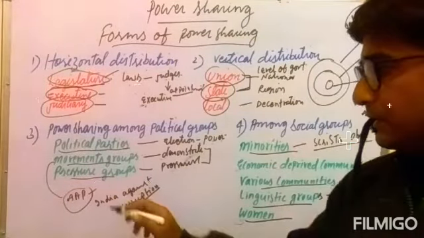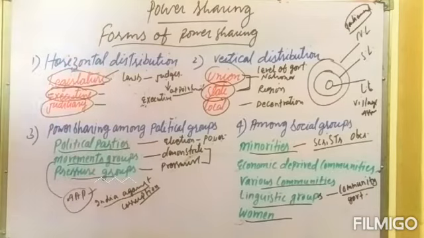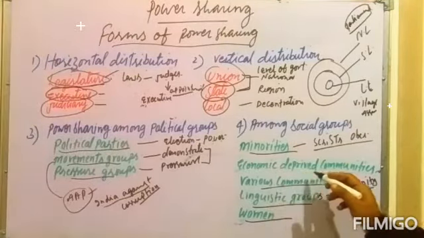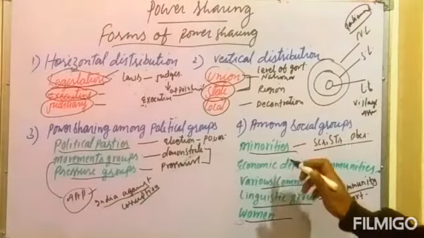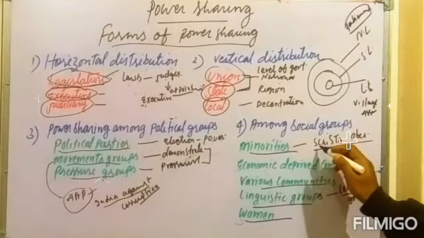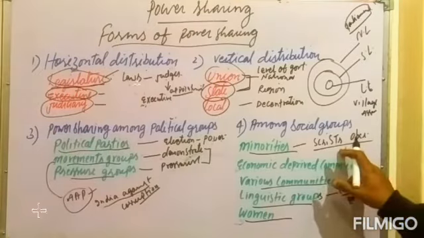And the 4th one is the power sharing among the social groups. So it is the minorities, economically deprived communities, various communities, linguistic groups, social groups and many other groups. Women also take a share in the power. Minorities share the power as SCs, STs and OBCs, and they also get some reservation from the constitution, in such a way they take a share in the power indirectly.